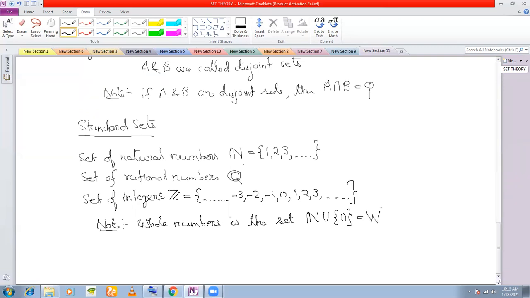This notation here, W, is not a standard notation in mathematics. Clear? We normally write, for whole numbers, in this manner: natural numbers union 0. So you must know that whatever natural numbers are there, along with that you have a 0, that becomes your whole numbers.